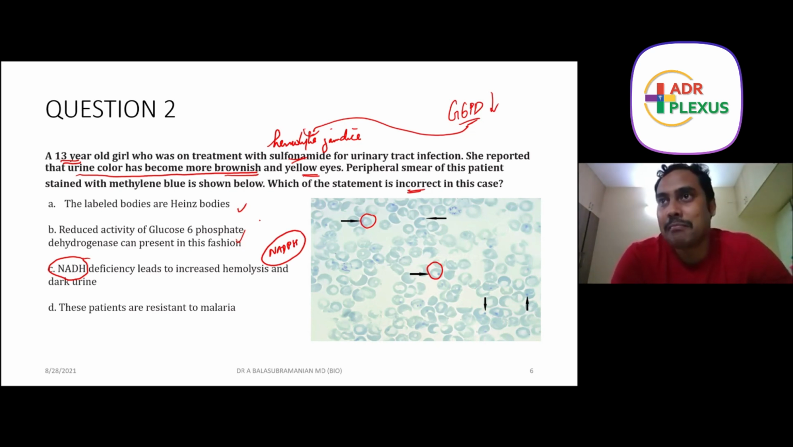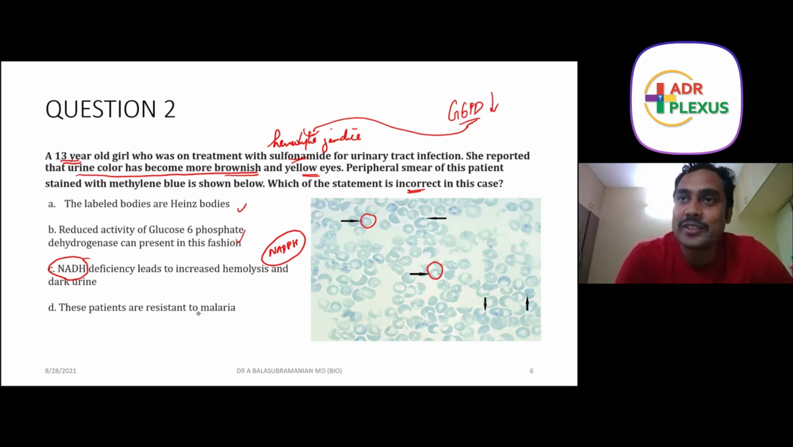Okay, so this is a mild distractor. Supposedly, if you're not knowing this, then you'll land in a problem. These patients are resistant to malaria. Yes, they are resistant to malaria. Why are they resistant to malaria? Because the malarial parasite cannot survive in that erythrocyte.